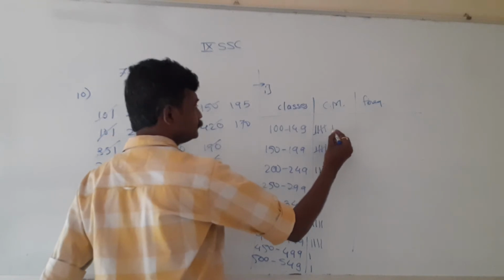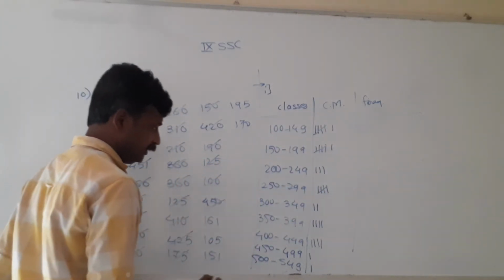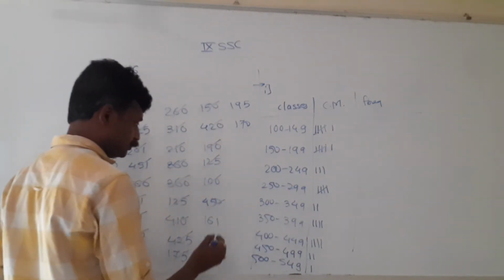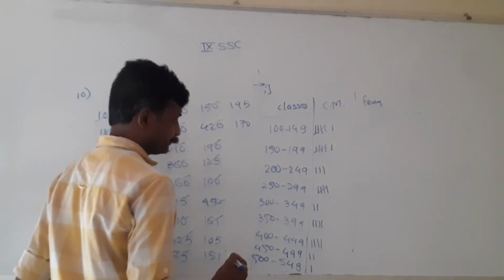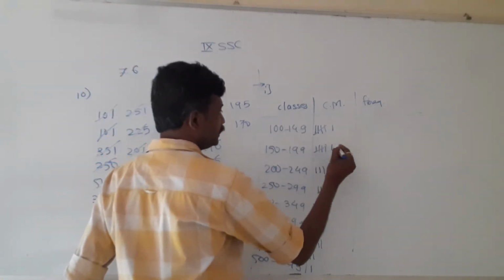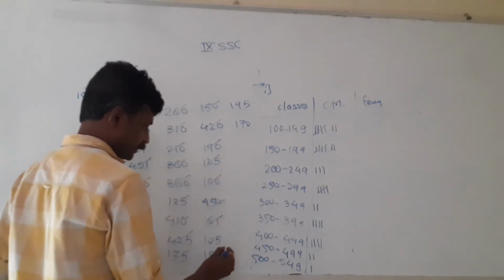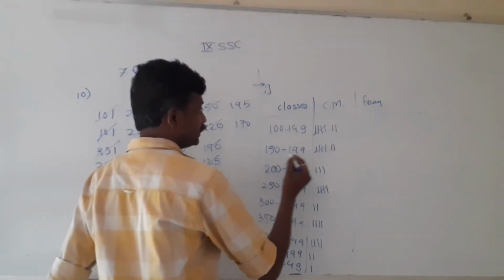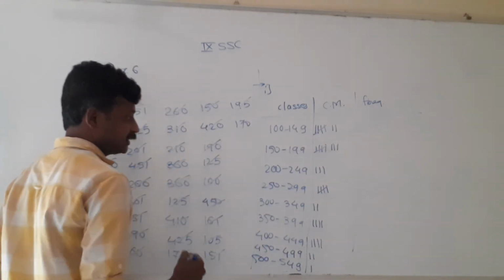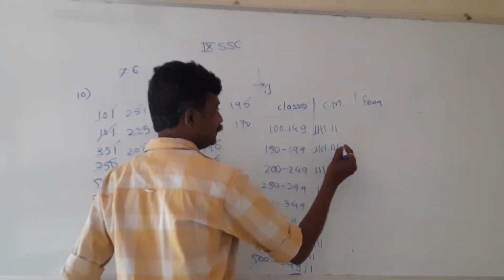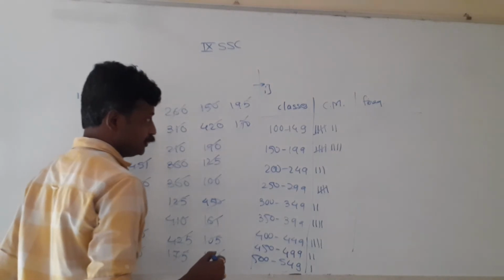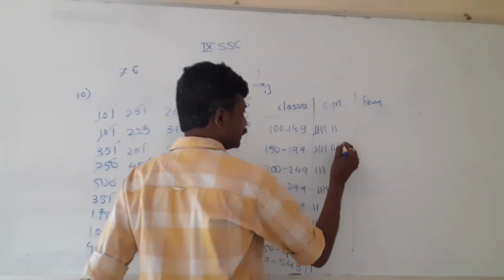100 exact. New bunch will start. 450 in the second last group. 161 will be in the second group. 105 first group. 151 second group. 195 smaller than 200, and 170 will be also in the same group.